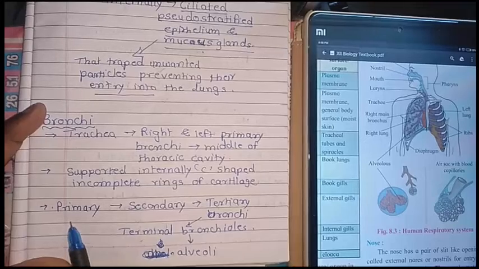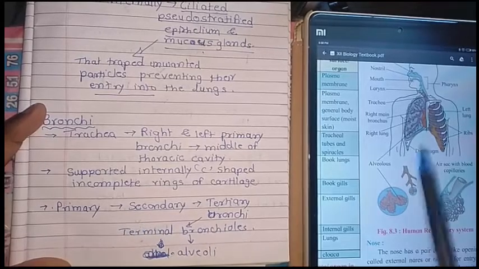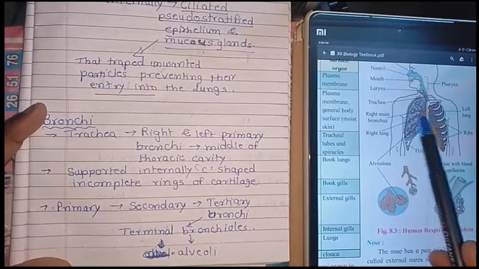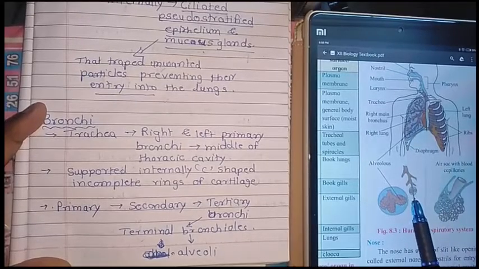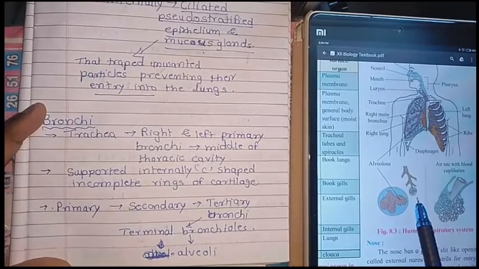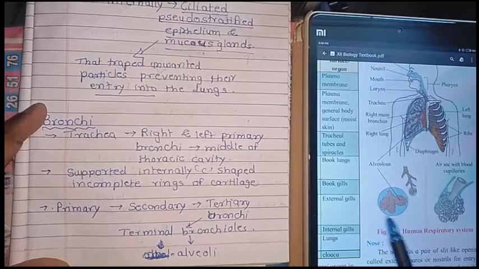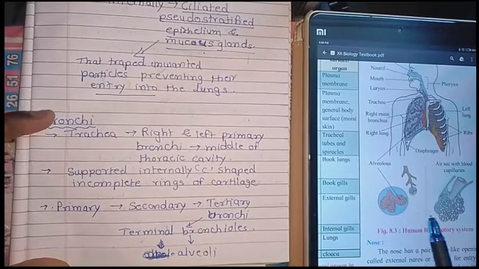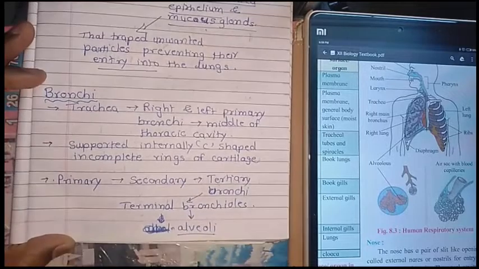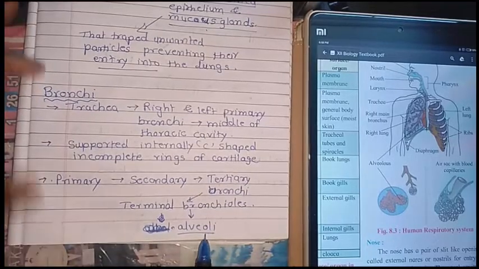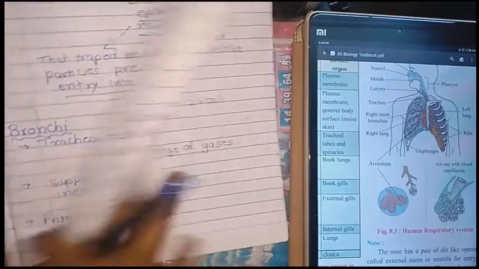Then the primary is divided into secondary, and again divided into tertiary. And at the terminal end, you can see, there are alveoli. That is the next part of the respiratory system: bronchi, then alveoli.